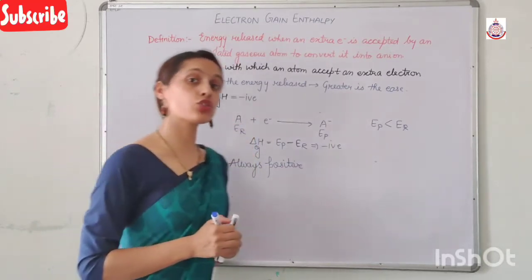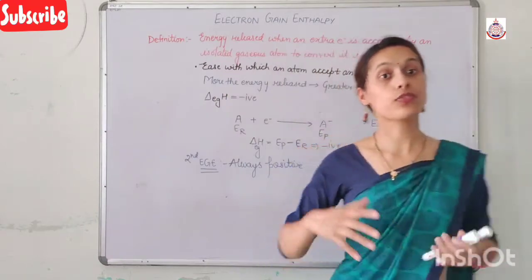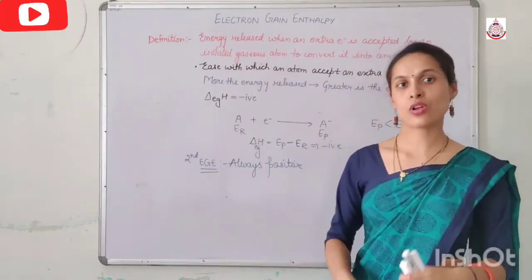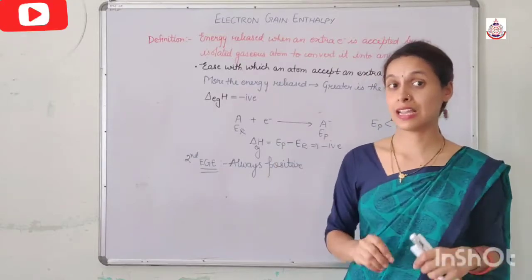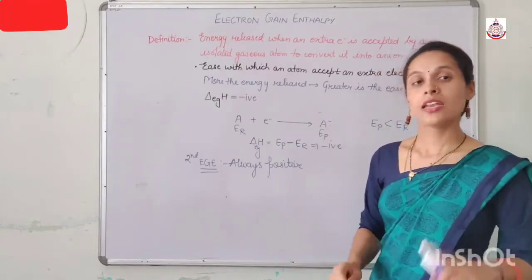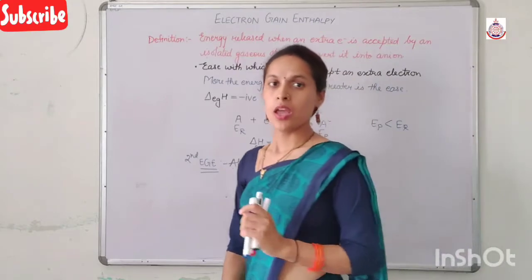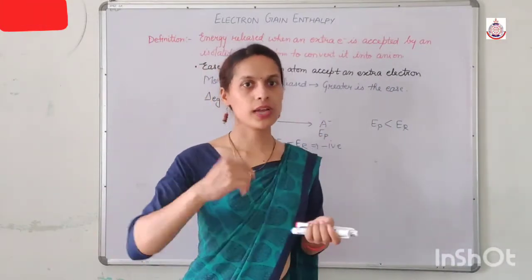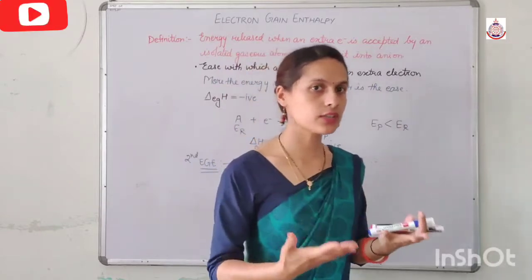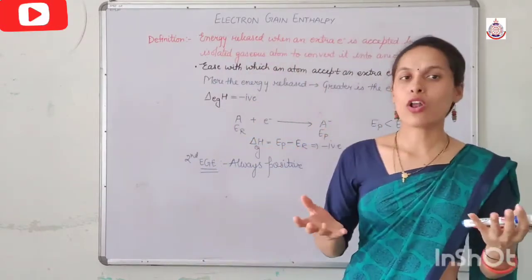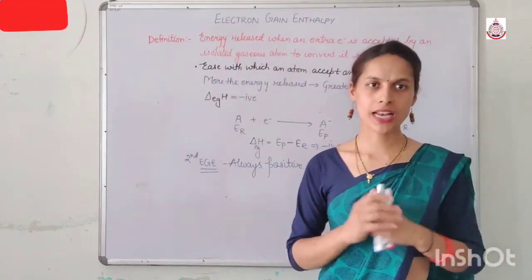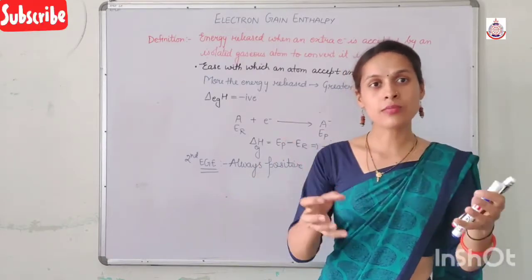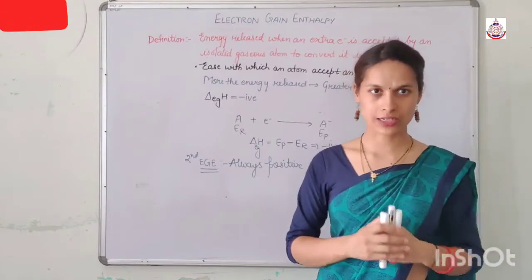Clear? Even in those atoms in which the first electron gain enthalpy is very negative, in those atoms also the second electron gain enthalpy is positive. Now the reason behind this: when we supply one electron to an atom, it gets converted into an anion. So it has already accepted an extra electron.